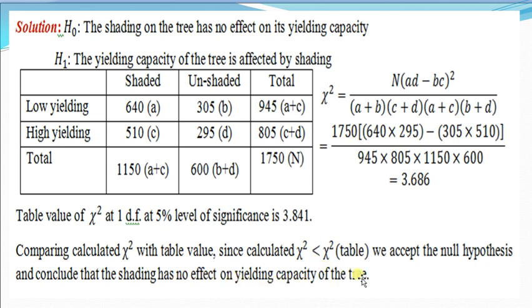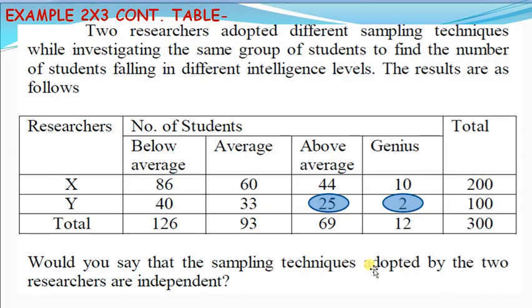Now we conclude the results here. Example of a 2 by 3 contingency table. If we are given a contingency table of 2 by 3, or 2 by 4, where there are 4 conditions or 4 classes, in this situation we can't use the 2 by 2 contingency table formula, that is chi square is equal to (AD minus BC) square into n upon R1 R2 C1 C2.